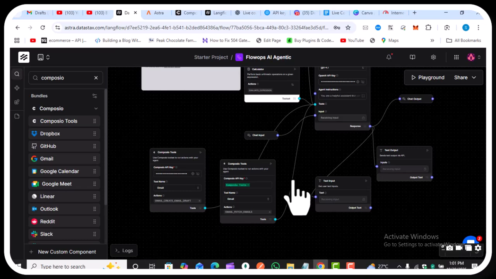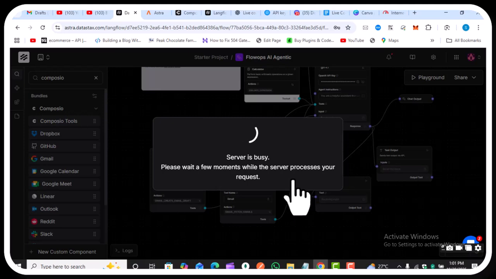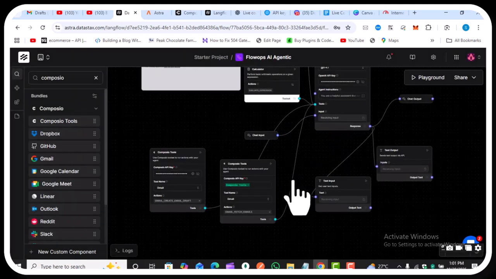After creating the meeting, it sends the email draft to my mail and other participants, and creates a Google meeting.